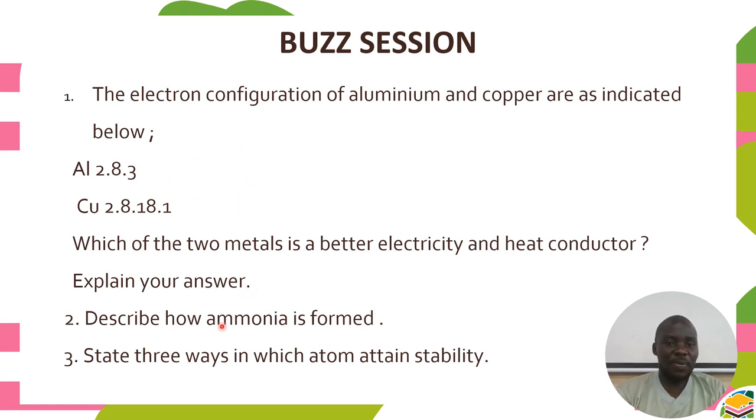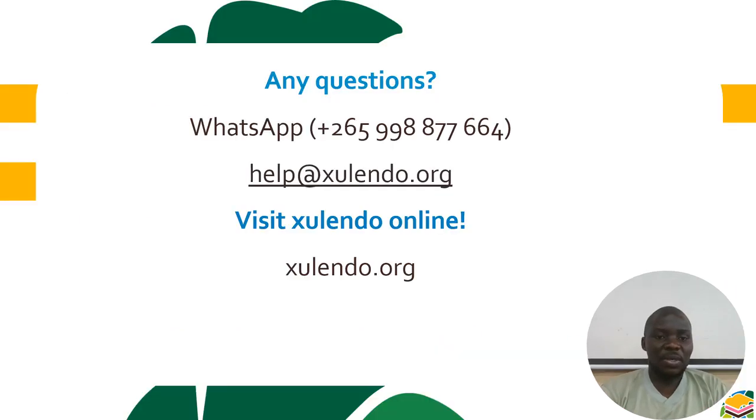And explain your answer. Describe how ammonia is formed. Using the knowledge of covalent bonding, we can explain how ammonia is formed. State 3 ways in which atoms attain stability. That one we can also answer.